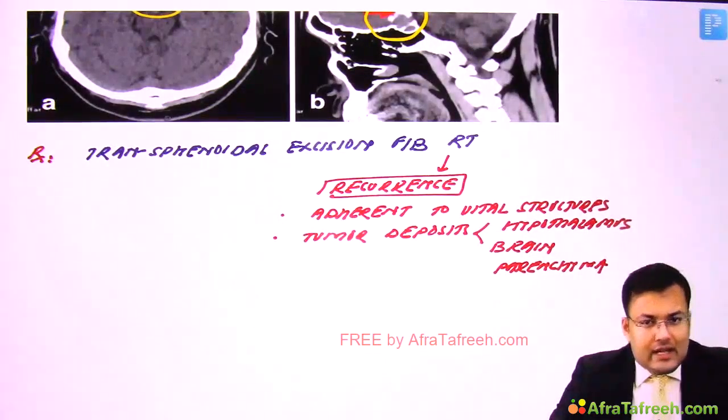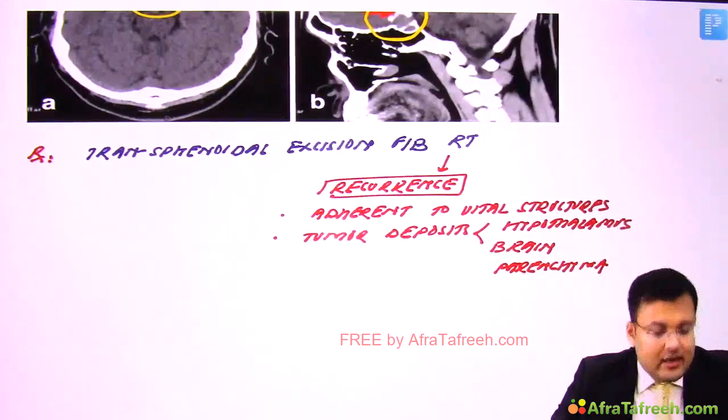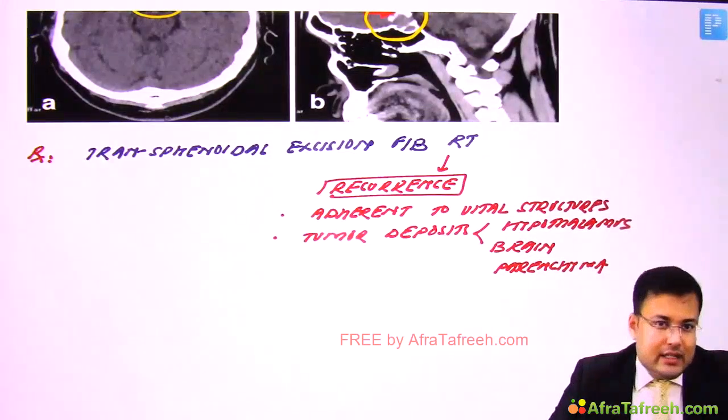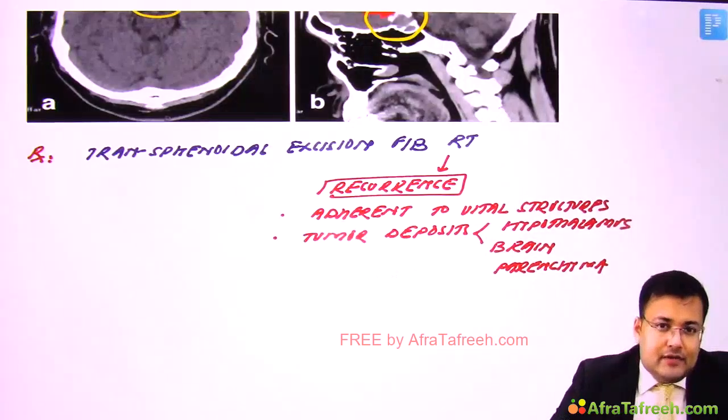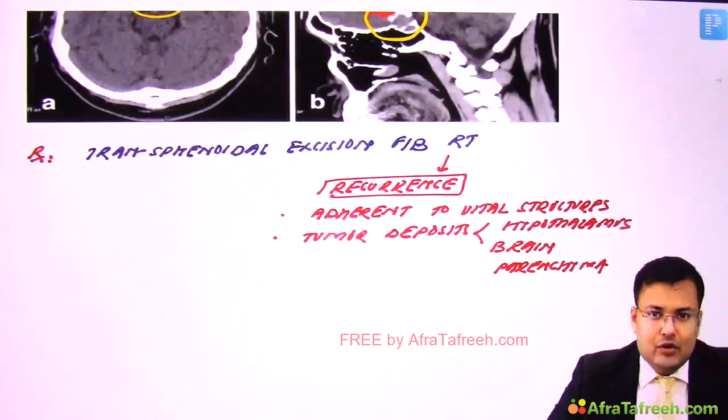Okay, so you excise the tumor, right? After excision, since 90% patients were having what? Hypopituitarism. So in these patients after surgery, lifelong pituitary hormone replacement therapy is given. Clear? So pituitary hormone replacement is needed lifelong. There is a question which is asked, what is the first hormone which should be replaced? And it is cortisol, which is also known as hydrocortisone.